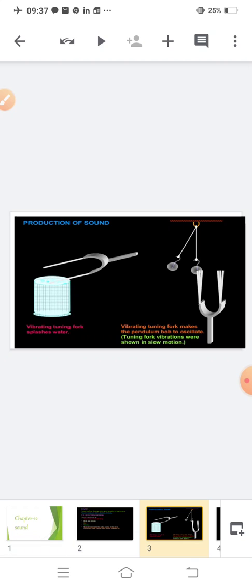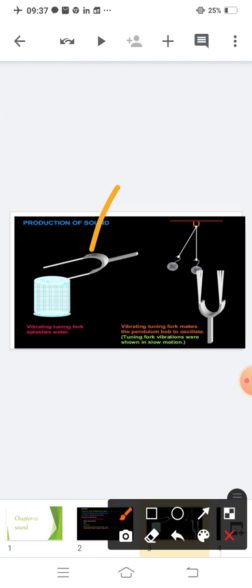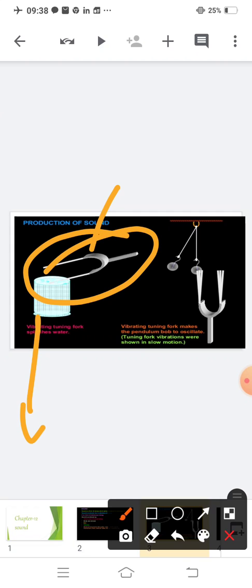Now, production of sound. I told you that a sound is produced by a vibrating body. This is your tuning fork and this is your water. If you strike this tuning fork anywhere, like on a wall, on a rubber pad, on a table, it will produce sound. It will start vibrating. But the vibration you can't see.